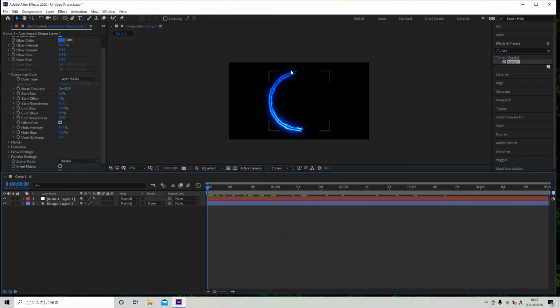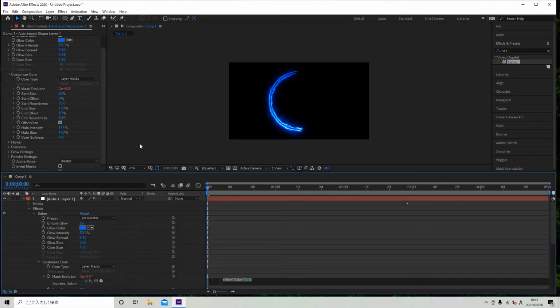I want this lettering circle to move, so I will rotate this circle. Click mask evolution, pressing Alt, type calculate 100. Oh, that's moving.